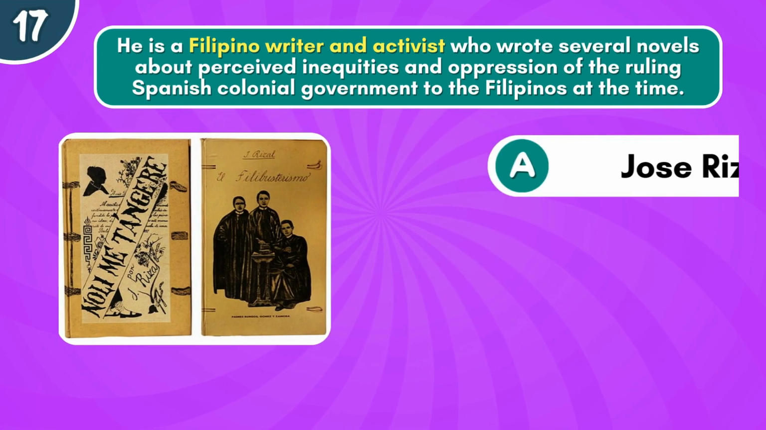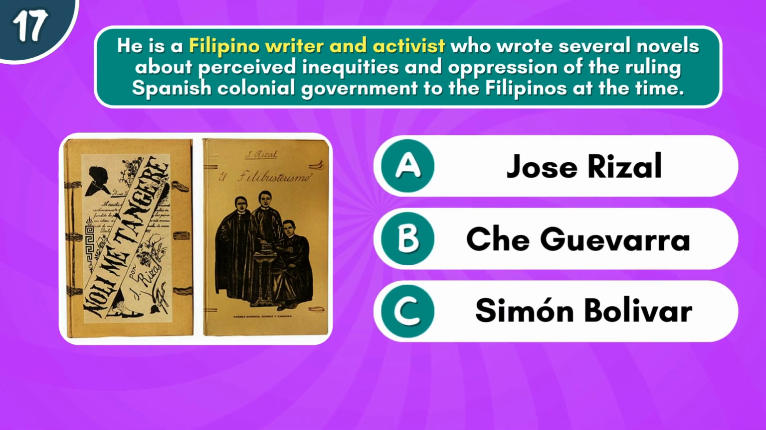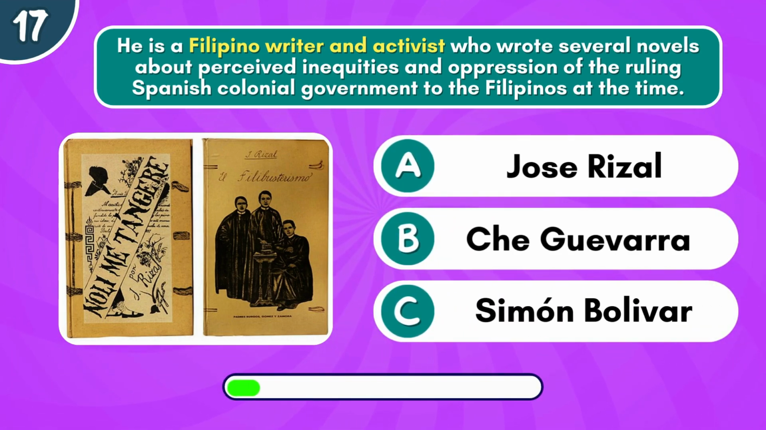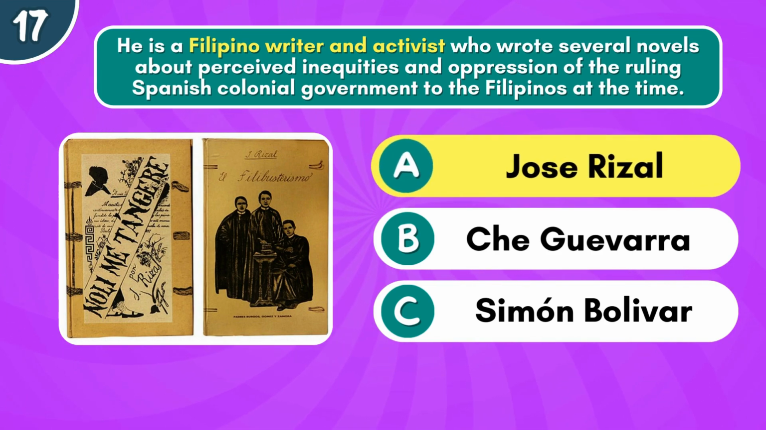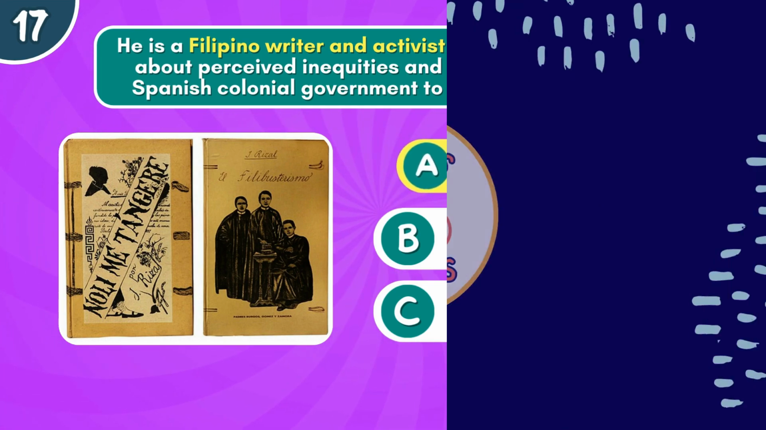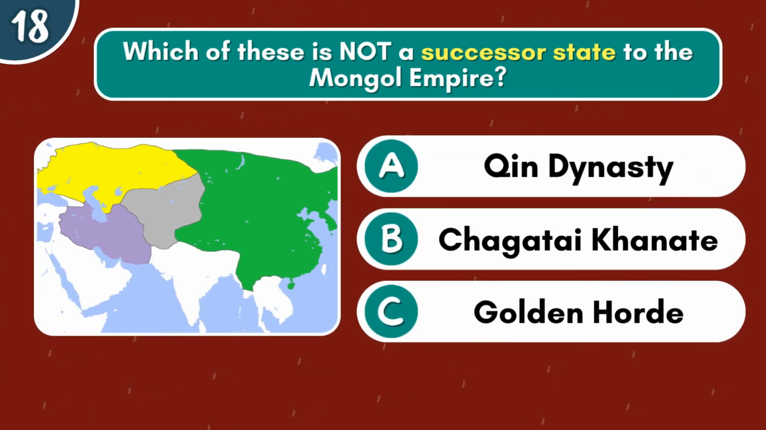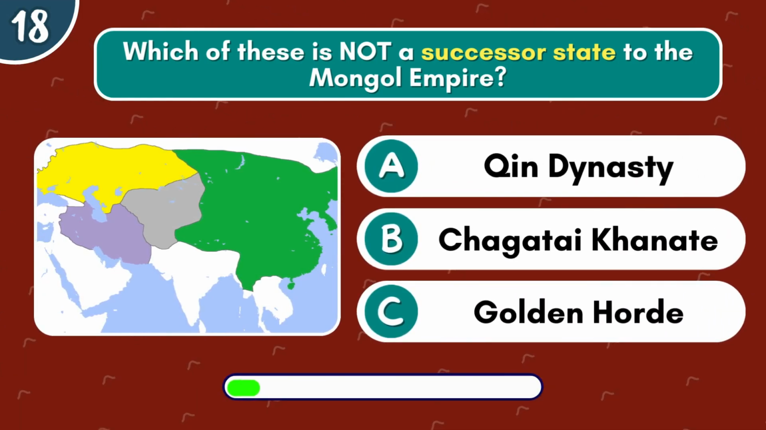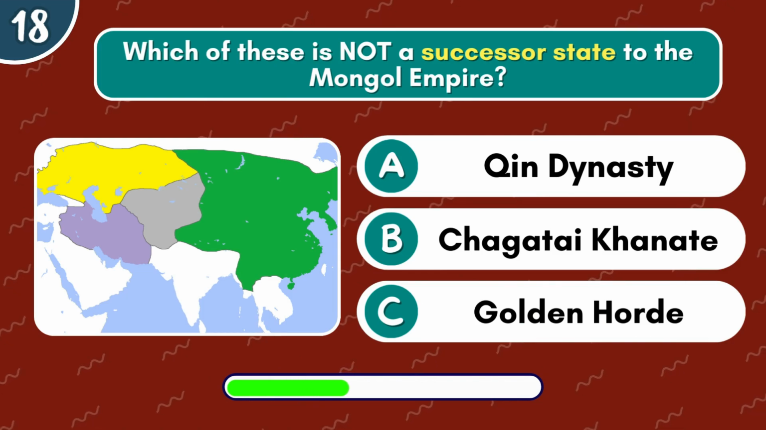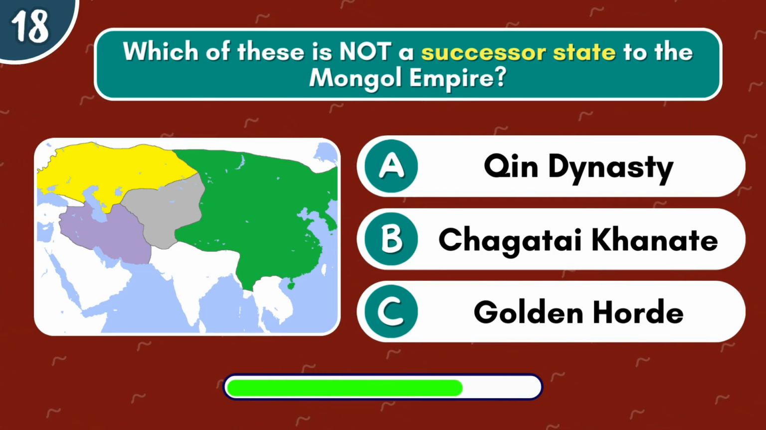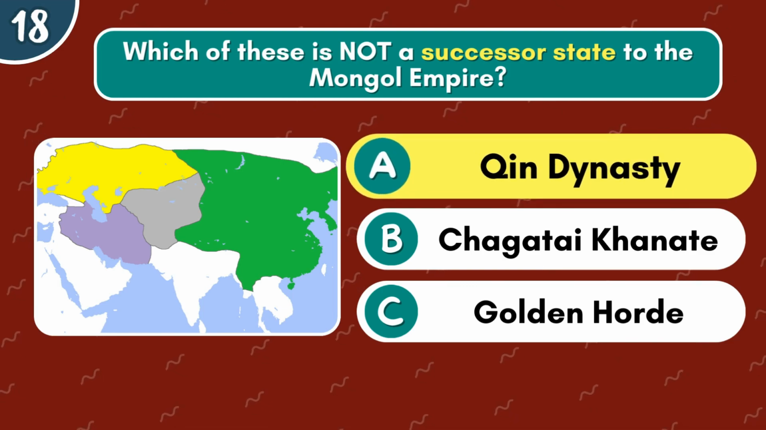He is a Filipino writer and activist who wrote several novels about perceived inequities and oppression of the ruling Spanish colonial government to the Filipinos at the time. It's Jose Rizal. Which of these is not a successor state to the Mongol Empire? Qin Dynasty, Chagatai Khanate, or the Golden Horde? It's the Qin dynasty.